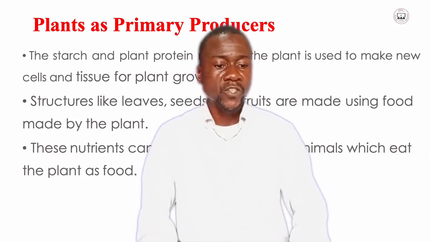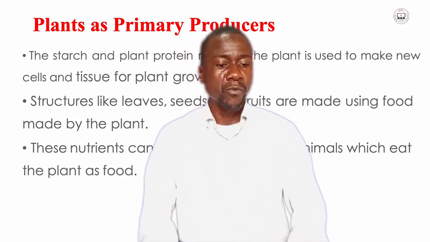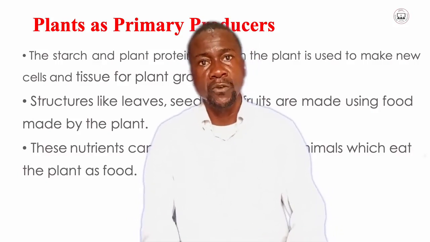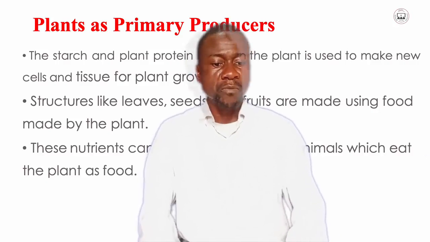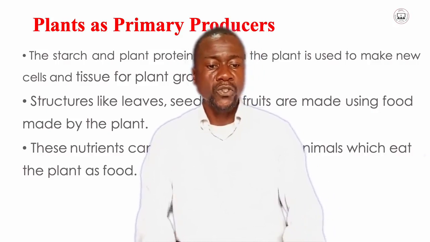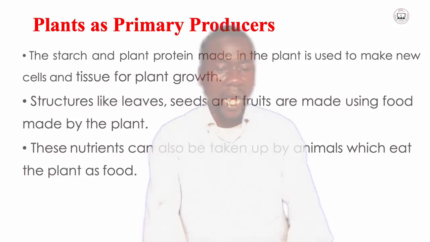It happens to make structures like leaves, seeds, and fruits which are made from the food made by this plant through the process we call photosynthesis. And then these nutrients that are included in these structures could also be taken up by animals which eat the plant as food.